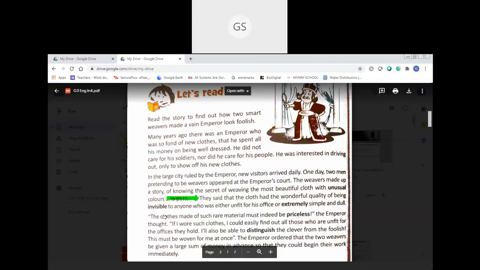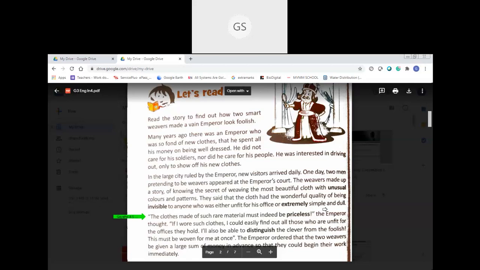Yes. Let's continue. The clothes made of such rare material must indeed be priceless. What does priceless mean? So costly. It's so precious. So what the emperor says is that such a dress made of unusual cloth will definitely be priceless. Definitely a special dress, isn't it?